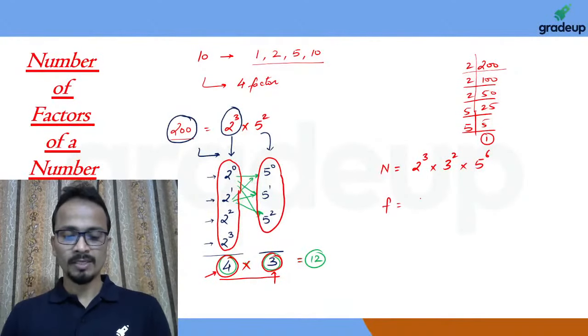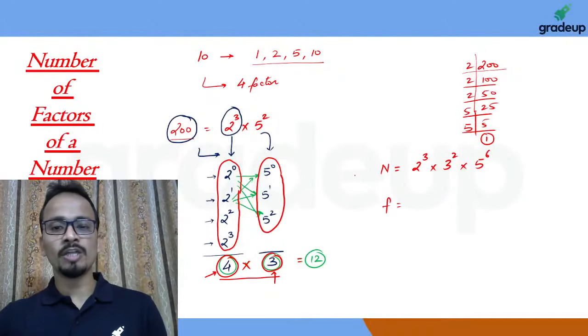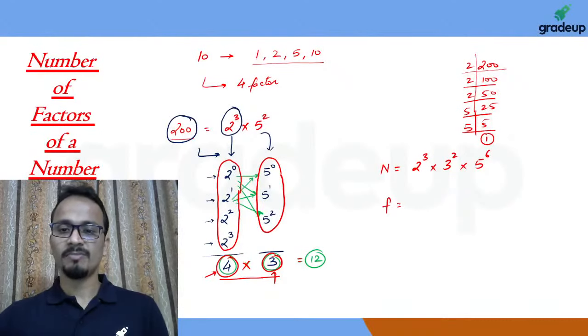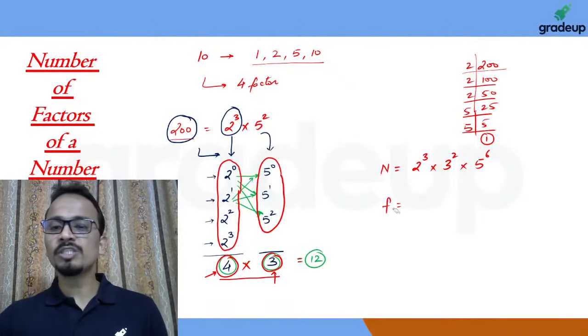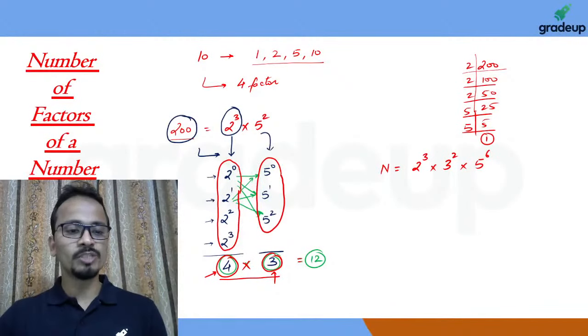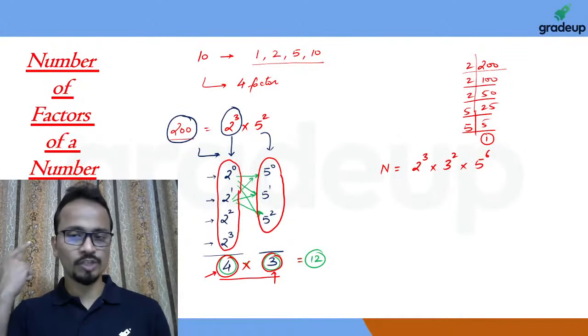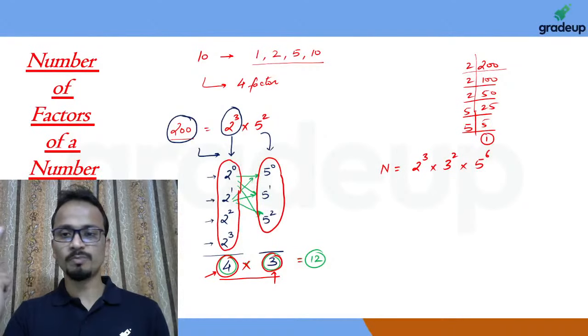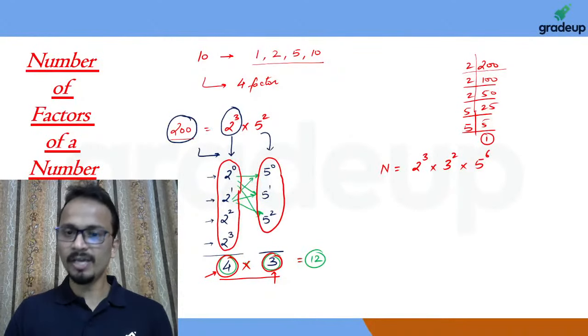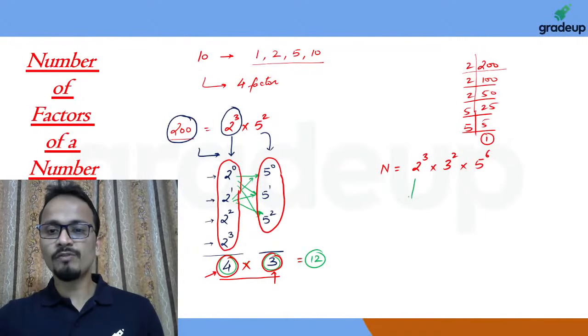Okay? All right. So now, the number of factors of the number that I have written on the right hand side. Here I can say that 2 can be used in how many ways? Come on, 2 can be used in how many ways? So the number of ways of using 2: first of all, 2 raised power 0, 2 raised power 1, 2 raised power 2 and 2 raised to the power 3. So powers of 2 can be used in 4 ways.